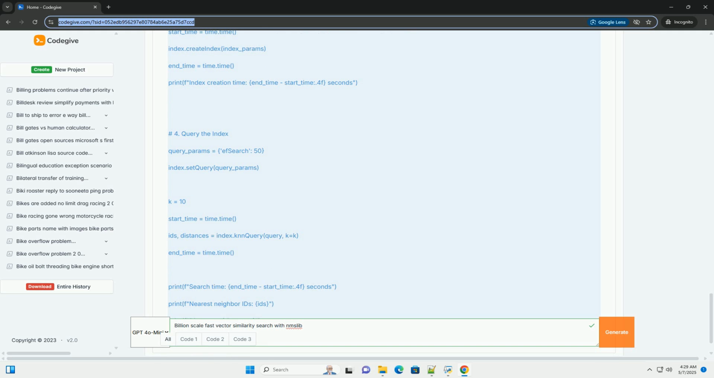6. Parallelization: use multi-threading to speed up index construction and search. 7. Benchmarking: thoroughly benchmark your system. 8. Monitoring: monitor performance in production. Remember that building a billion-scale similarity search system is an iterative process. You will need to experiment with different algorithms, parameters, and configurations to find the optimal solution for your specific data and requirements. Good luck.